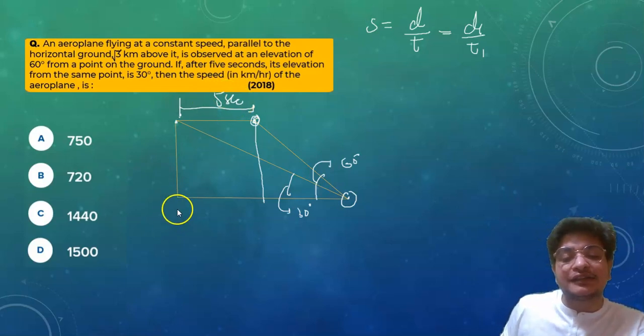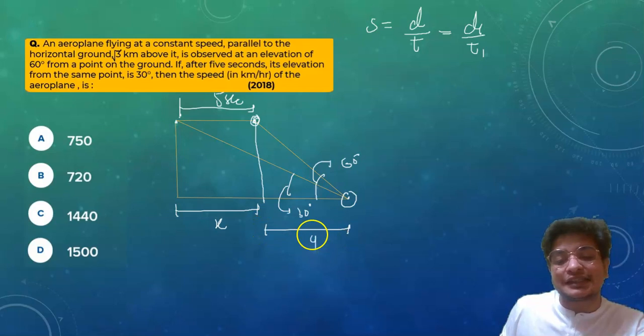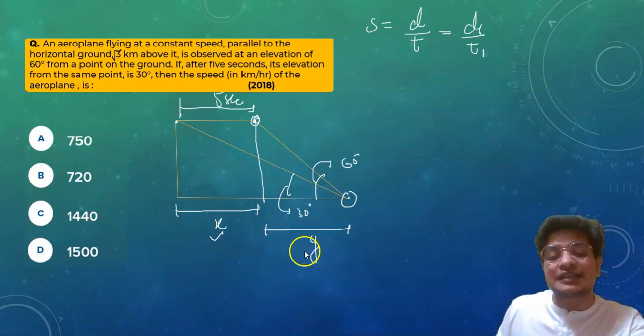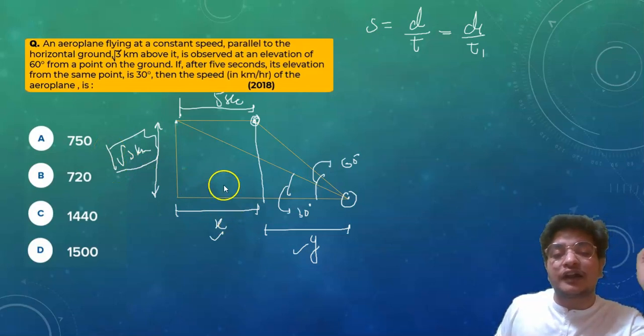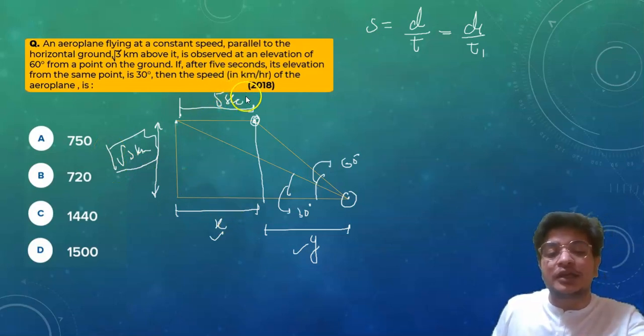It is given that if I'm taking this distance as x and this distance as y, and what about this? This is equal to root 3 kilometer. This one is given. So what do we have to find? We have to find the speed in kilometer per hour.